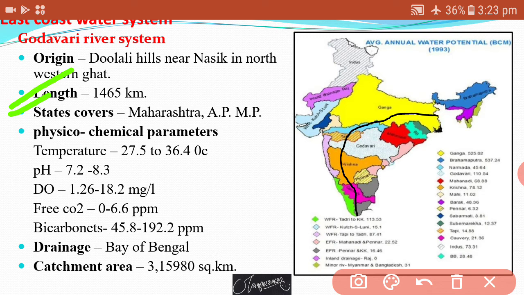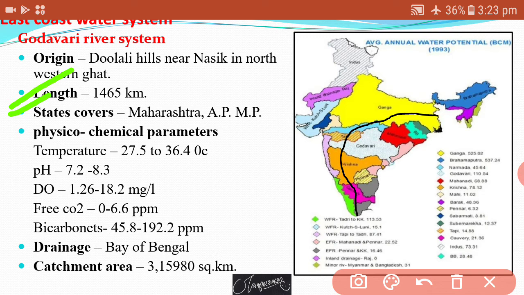Some major physicochemical parameters: temperature is about 27.5 to 36.4 degrees Celsius in this area. pH is between 7.2 to 8.3. DO is 1.26 to 18.2 mg per liter. Free carbon dioxide is 0 to 6.6 ppm.